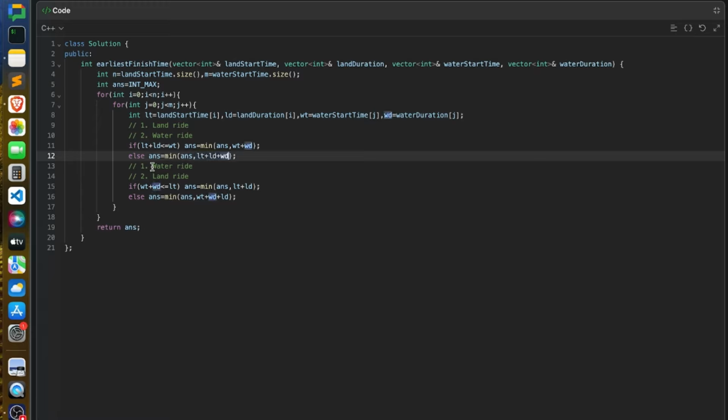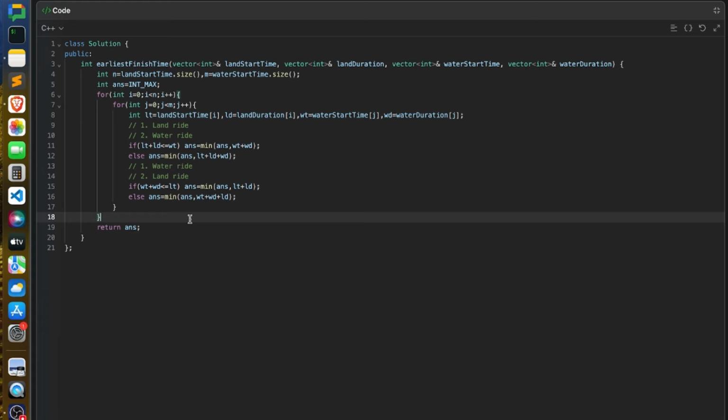And in the reverse case, if you are following the water ride first and then the land ride, in this case you have to check if your WT plus WD, the time when your water ride ends, is less than or equal to the start time of your land ride. If that is the case, your answer would be the time when your land ride finishes, right? LT plus LD, start time plus duration of your land ride. Now the else case, if that is not the case, then you don't have to wait for the land ride to start. It has already started by the time you finish your water ride. So your answer would be WT plus WD plus the duration of your land ride, right? And at the end return your answer. This is the code of the first problem.